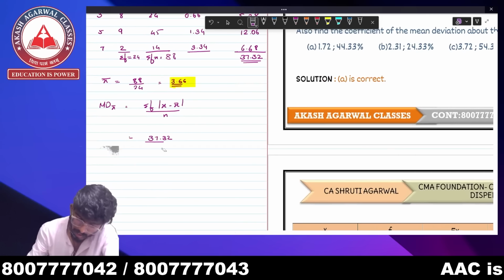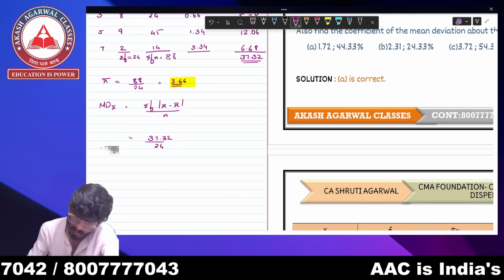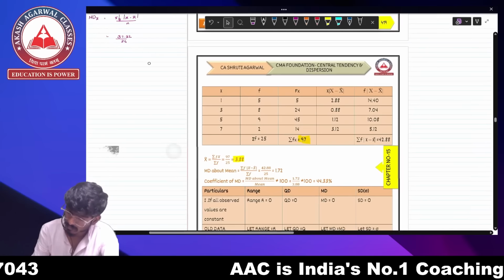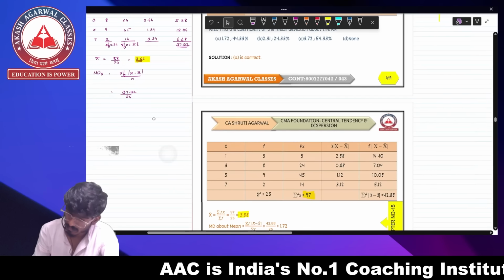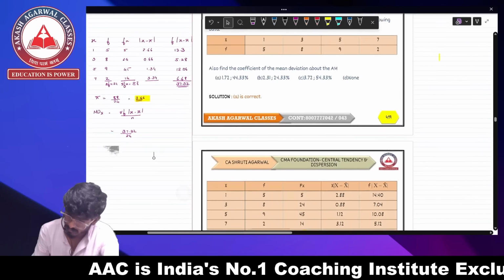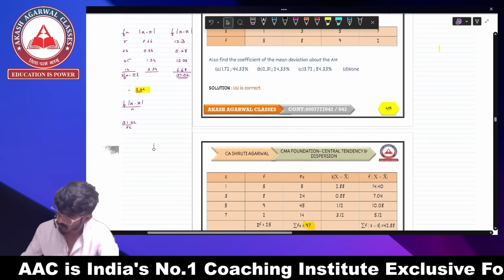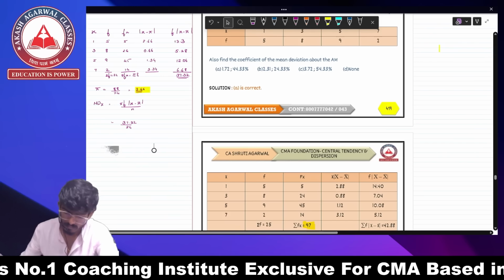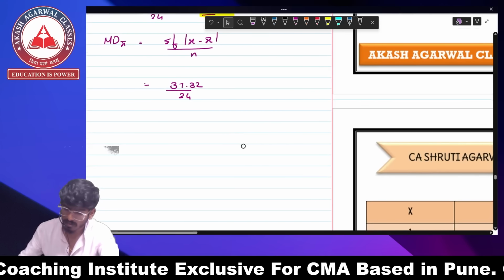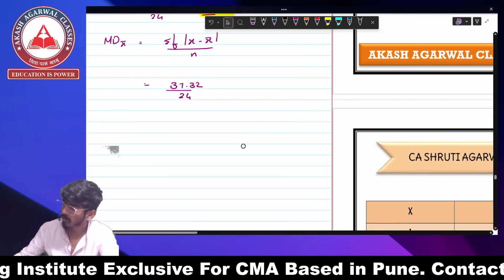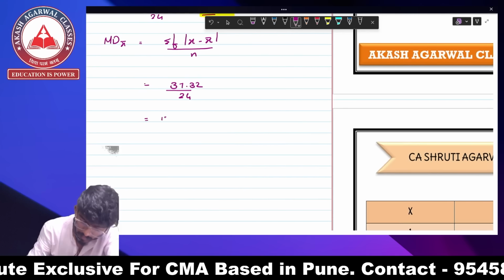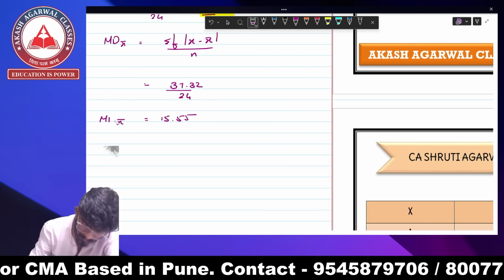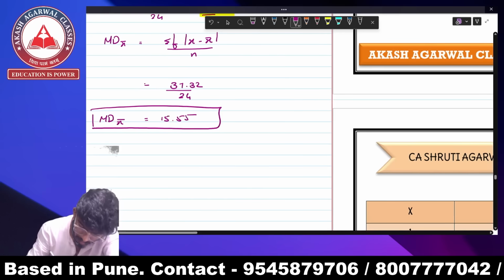37.32 divided by n. Divided by 24, 37.32 divided by 24. It is 1.55. So the mean deviation about mean is 1.55.